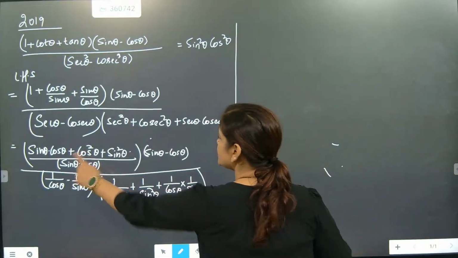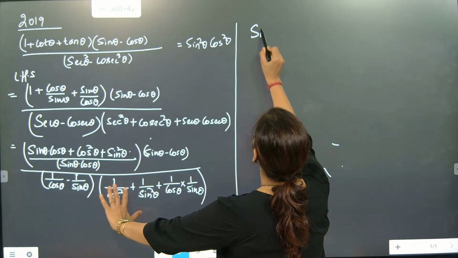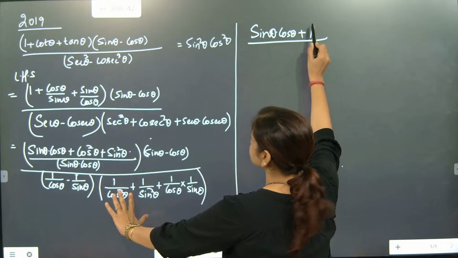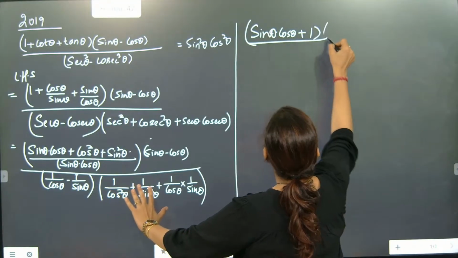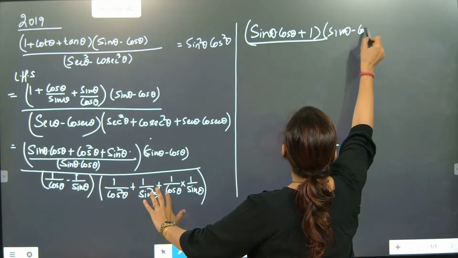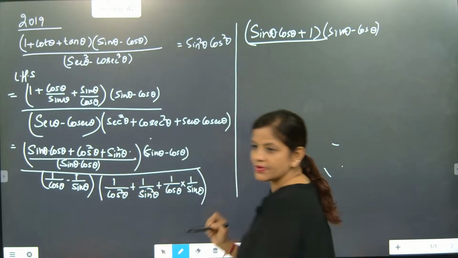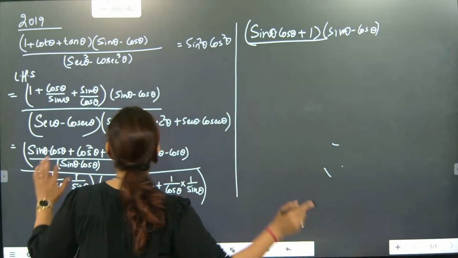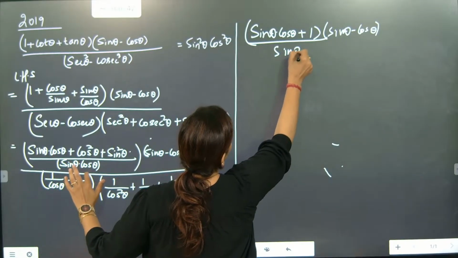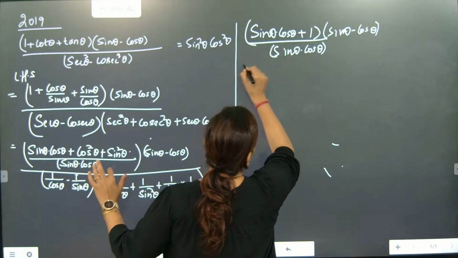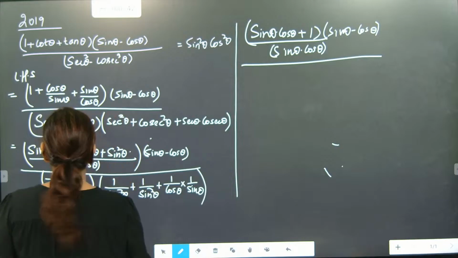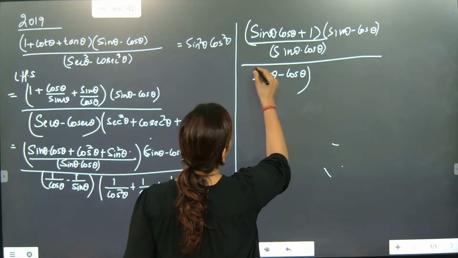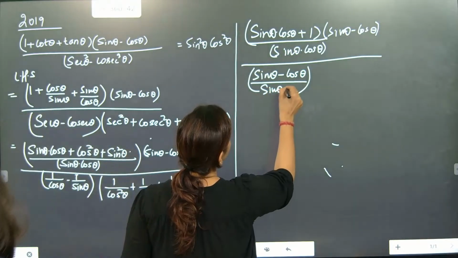So now look here. This will be as it is. Sin theta into cos theta plus 1. Done. And here sin theta minus cos theta. I converted sin square theta plus cos square theta as 1. Now here, this is the major one. Here it is sin theta into cos theta. No disturbance. Only the denominator part we need to check. It will come sin theta minus cos theta by sin theta into cos theta.